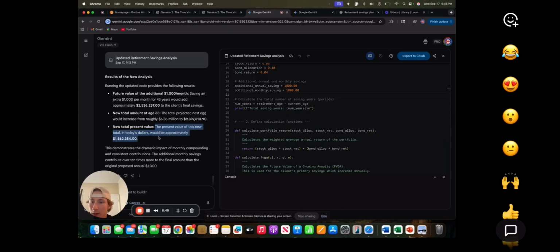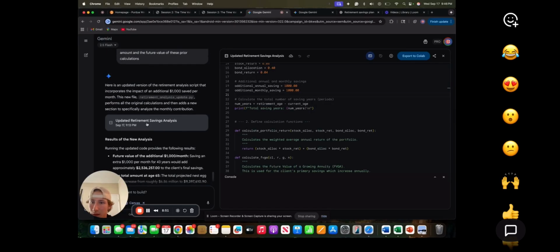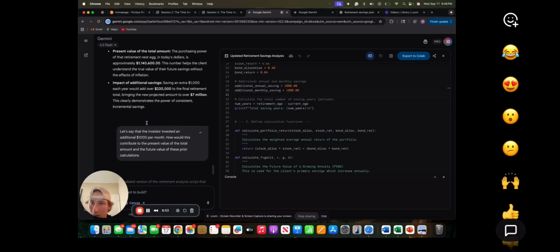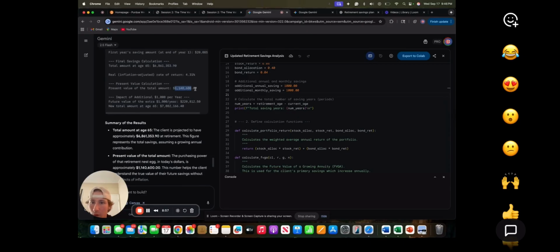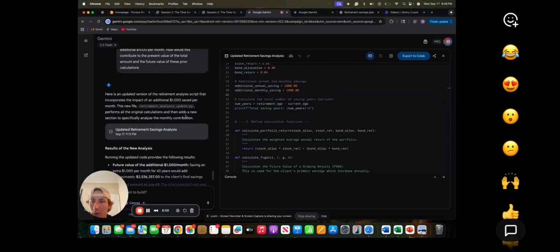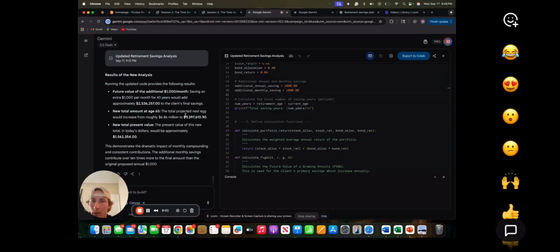And then the present value of this $9 million, what it would be worth in today's money, would be $1.5 million, which is, I think, $400,000 more than what it would be without $1,000 per month.